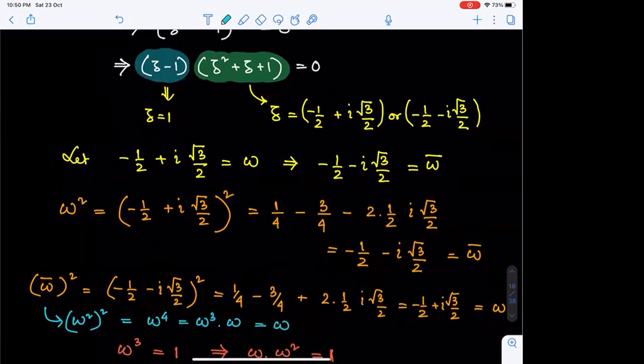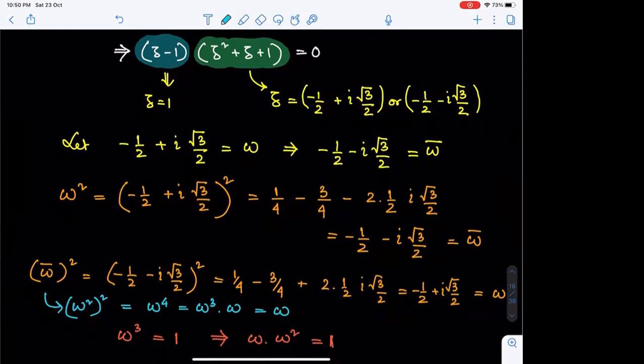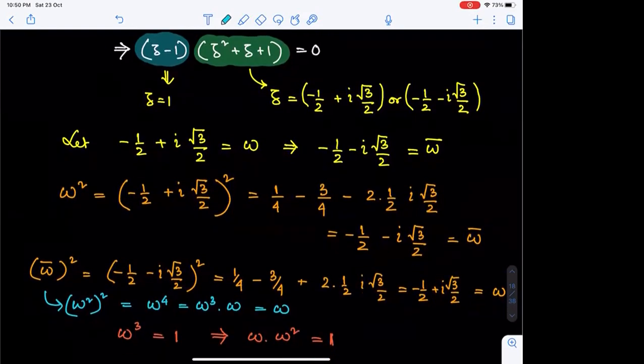Omega has already been identified as a root of 1, so omega cube is 1 and hence omega to the power 4 is omega itself. So in any way, we have two roots who are conjugate of each other, who are square of each other. And even from the idea that omega cube is 1, we can identify them to be reciprocal of each other. So we have never seen two numbers like that, who have all three specialities simultaneously.